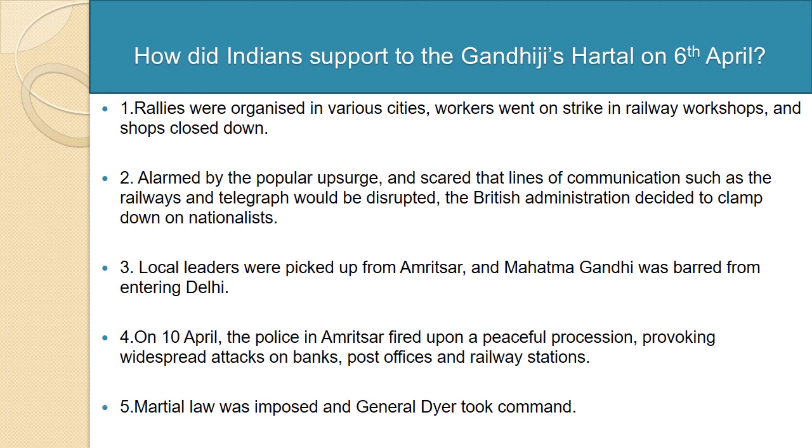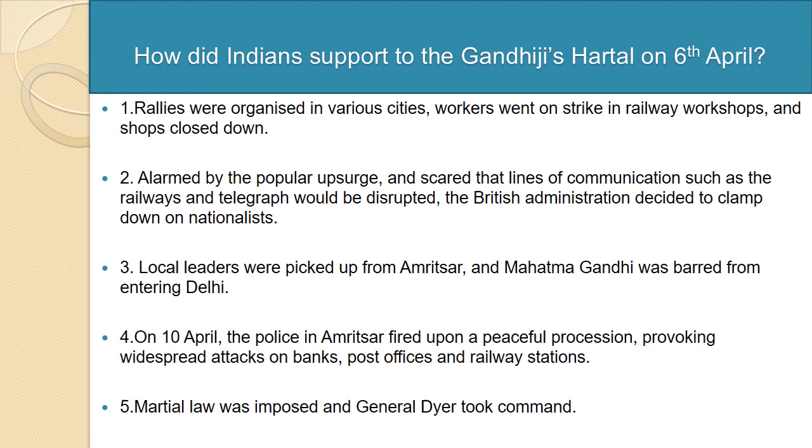Point number one. Rallies were organized in various cities. Workers went on strike in railway workshops and shops closed down. Point number two, alarmed by the popular upsurge and scared that lines of communication such as the railways and telegraph would be disrupted, the British administration decided to clamp down on nationalists. Point number three, local leaders were picked up from Amritsar and Mahatma Gandhi was barred from entering Delhi.